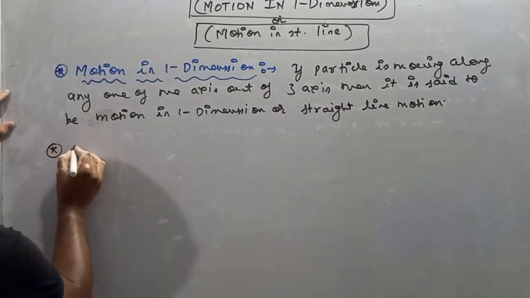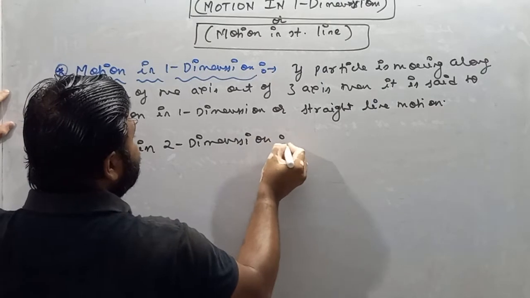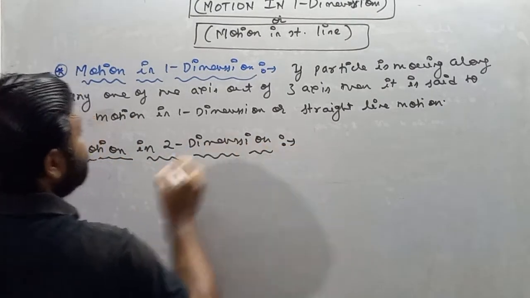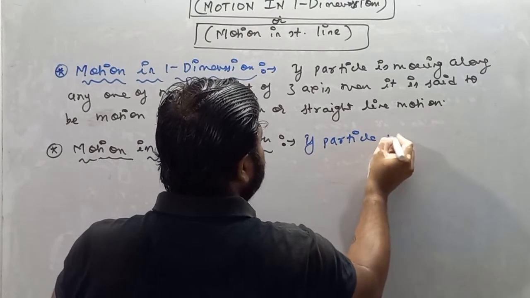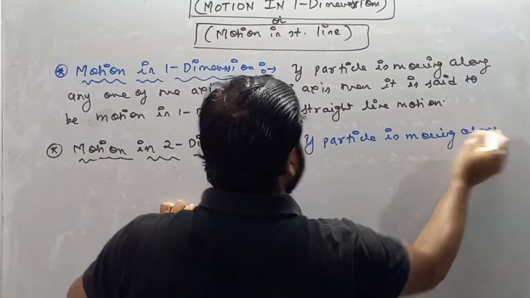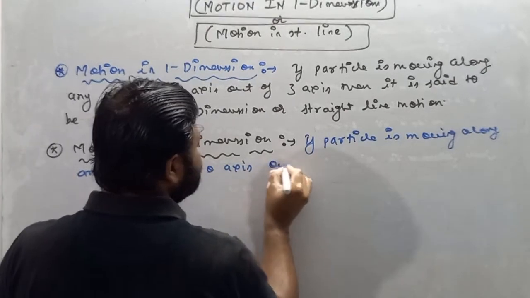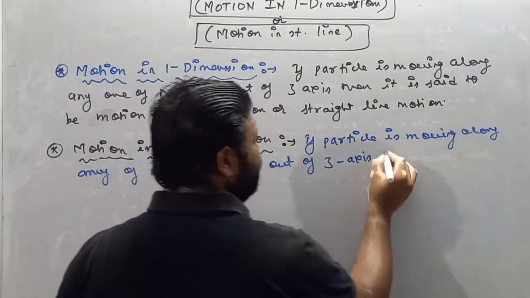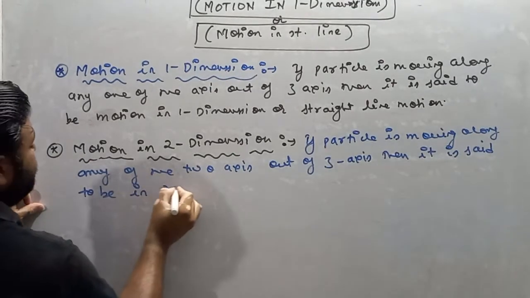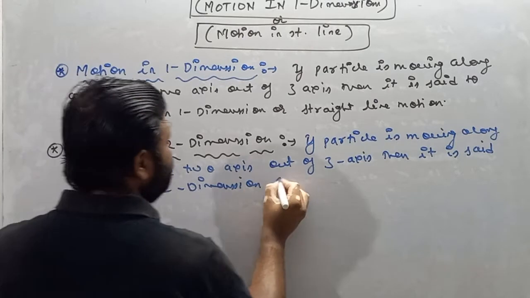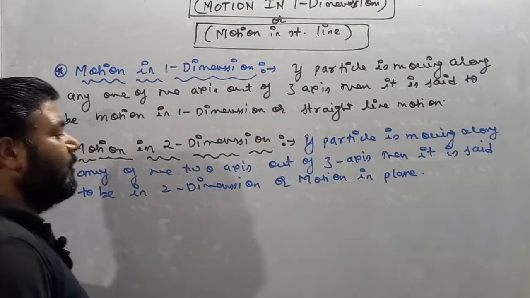Similarly, if I am talking about motion in two dimensions, then we will say if a particle is moving along any two of the axes out of three axes, then it is said to be in two dimensions or motion in plane.